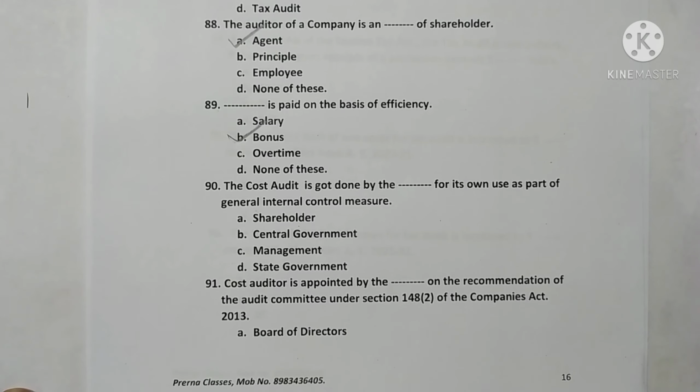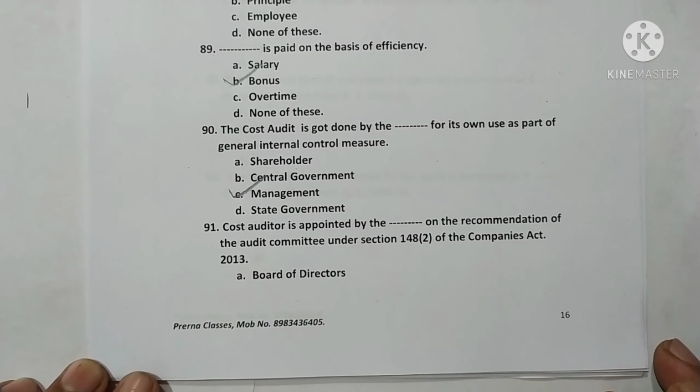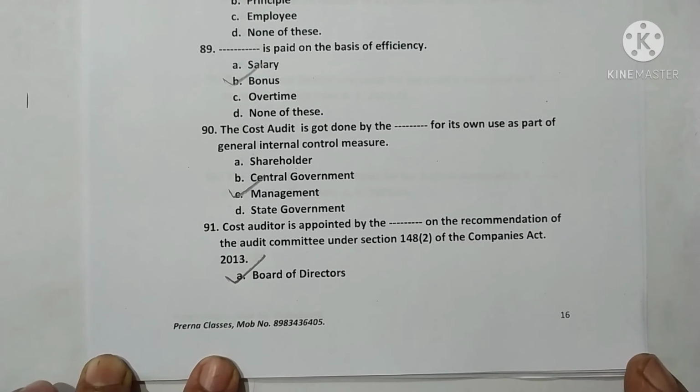Question 90. The cost audit is got done by dash for its own use as a part of general internal control measures. Here option C is correct. Management is the correct answer. Option C is correct. Question 91. The cost auditor is appointed by dash on recommendation of the Audit Committee under section 148(2) of the Companies Act 2013. The Board of Directors is the correct answer. Option A is correct.